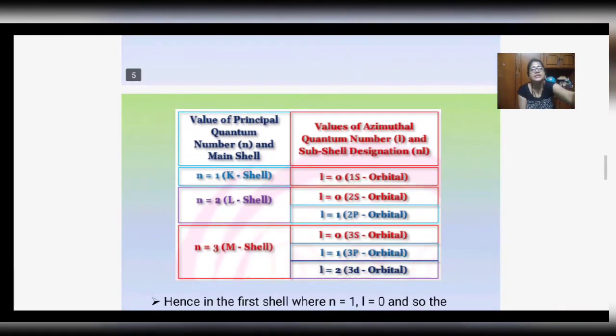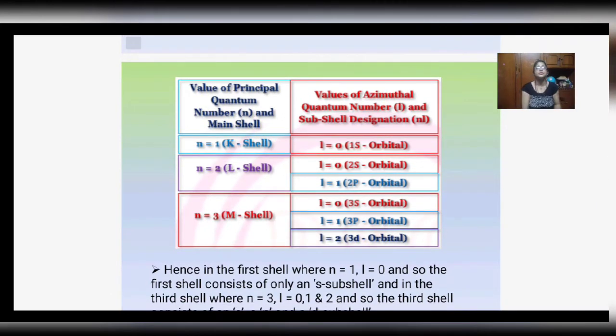Now, this is the representation of the values of the principal quantum number, and along with it, depending on the value of the principal quantum number, the variation of the azimuthal quantum number.